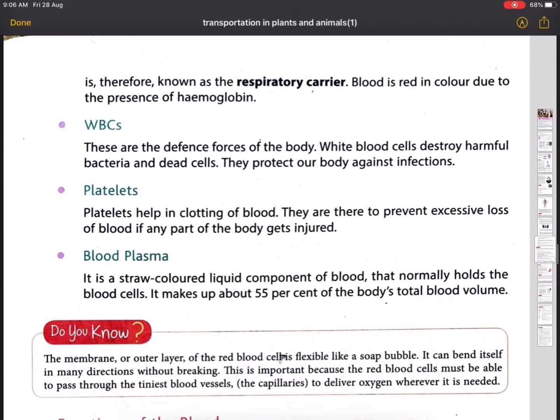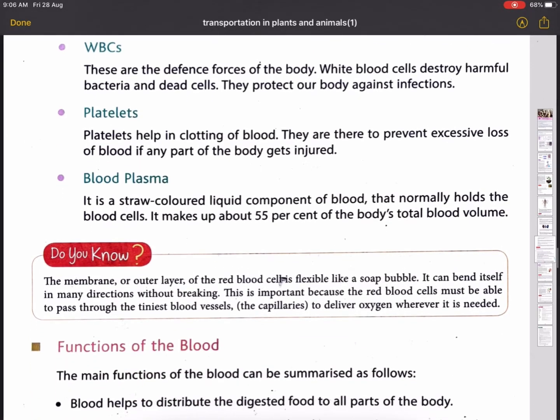Next, platelets. Platelets help in clotting of blood. They are there to prevent excessive loss of blood if any part of body gets injured. Next, blood plasma. It is a straw-colored liquid component of blood that normally holds the blood cells. It makes up about 55% of the body's total blood volume.